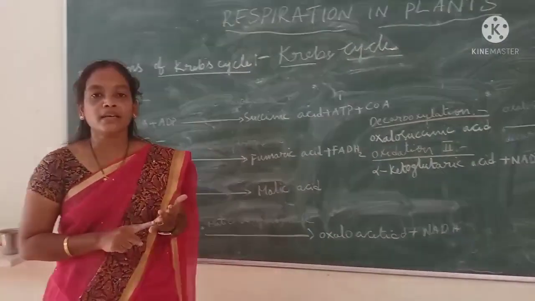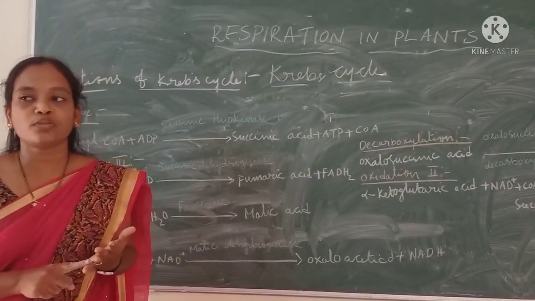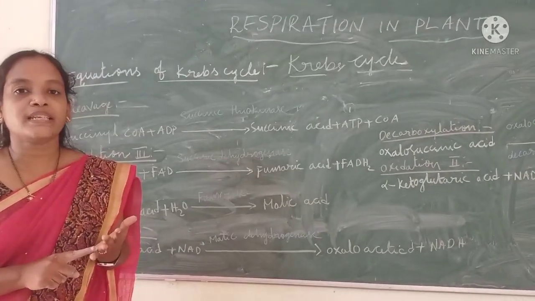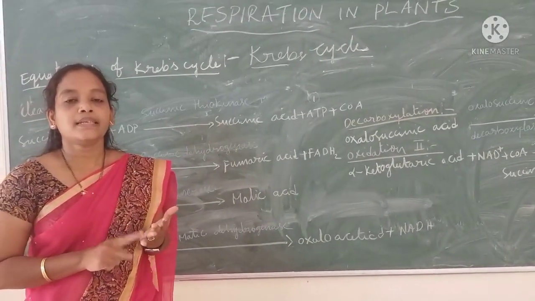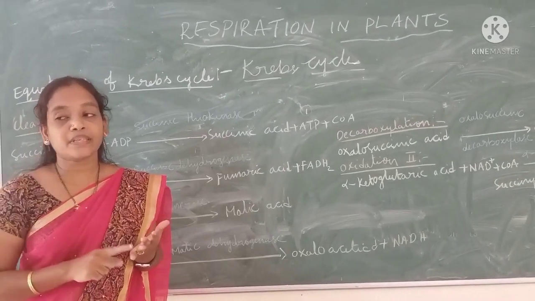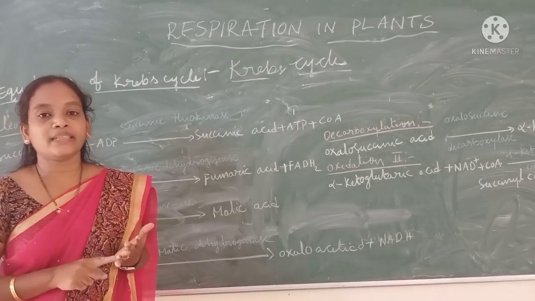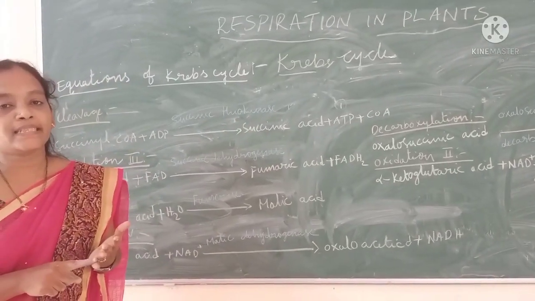Why? Because 3 carboxylic groups are present in citric acid. That's why it is also called the tricarboxylic acid cycle. And it is also called the citric acid cycle. Why? Because in the Krebs cycle, the first stable product is citric acid. That's why it is also called the citric acid cycle.